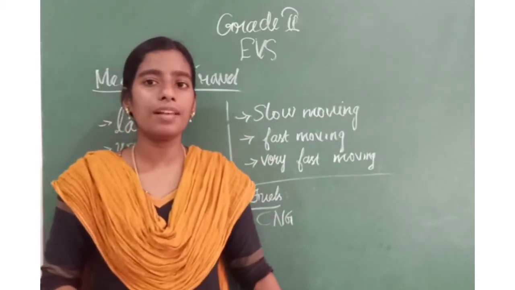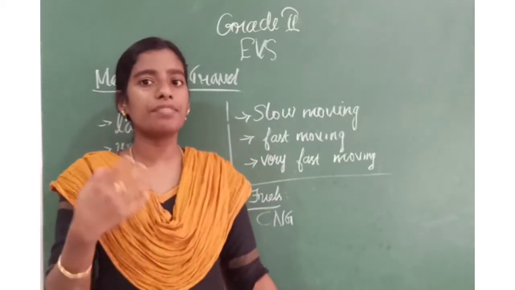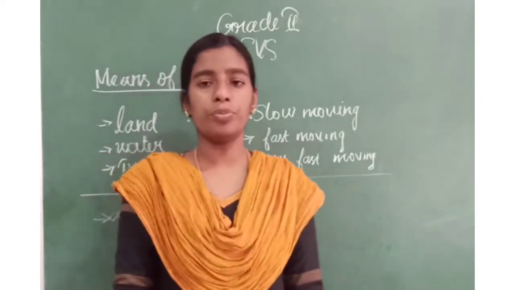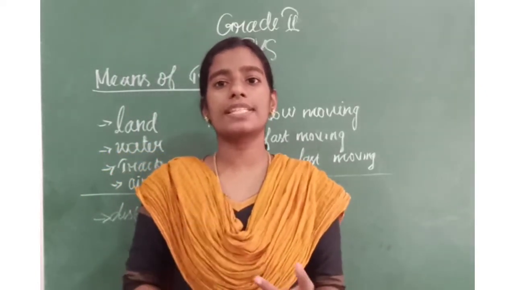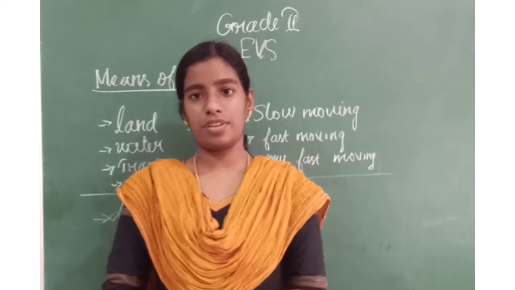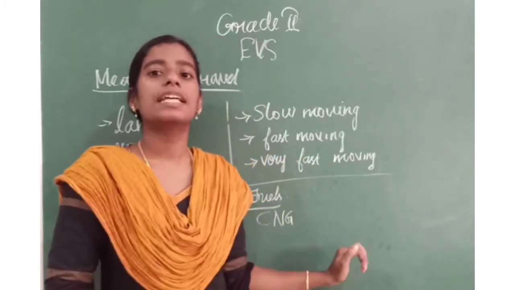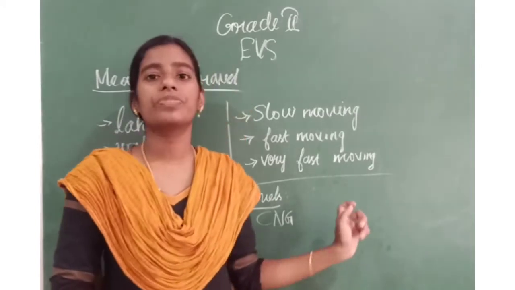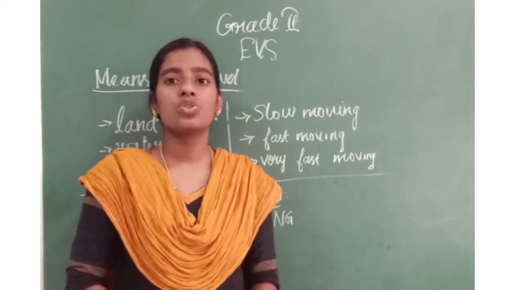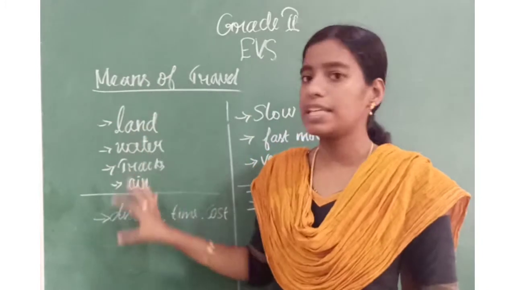So what is fuel? Fuel is something given to the vehicle to move. Usually petrol, diesel are used as fuel. Nowadays we are using this compressed natural gas, CNG. So are you clear about this means of travel?